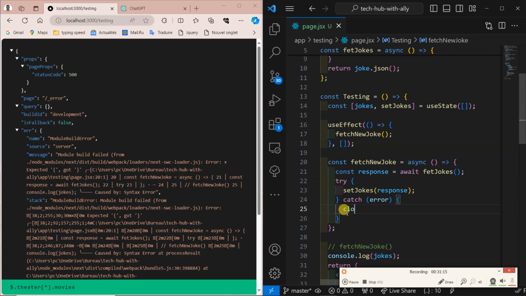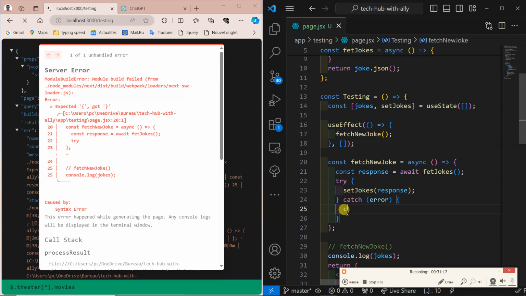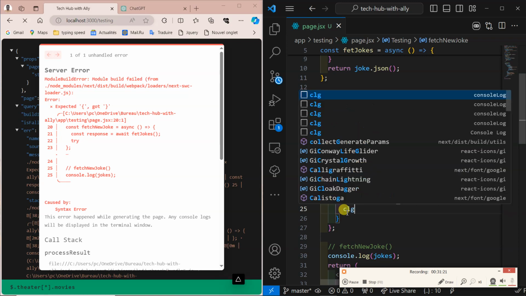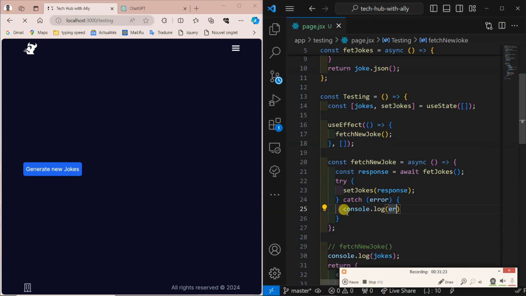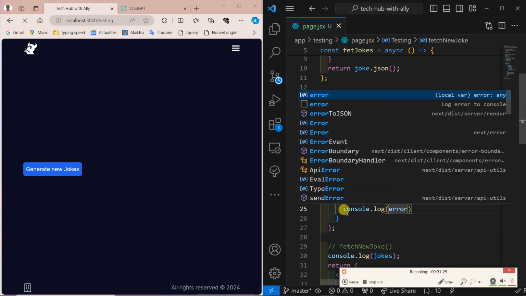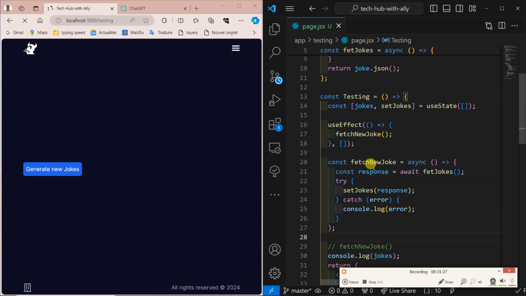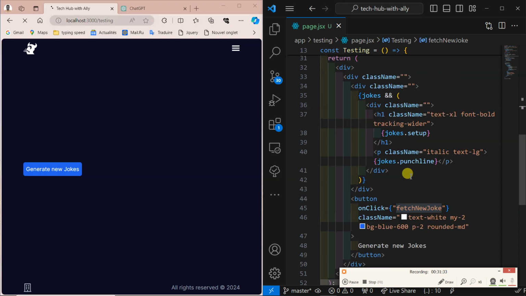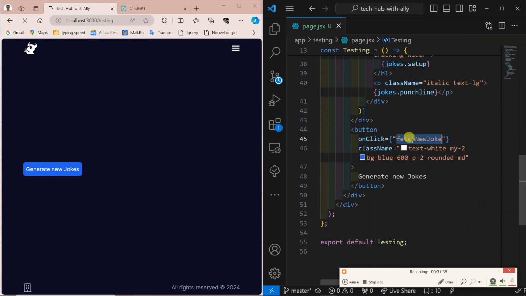Otherwise, if there is an error, console log, clg, console log the error for us, so that we can see what error we are getting. That's the meaning of adding this like this. So now this one is global, okay, it's defined. That means I can use it here, nothing will happen.